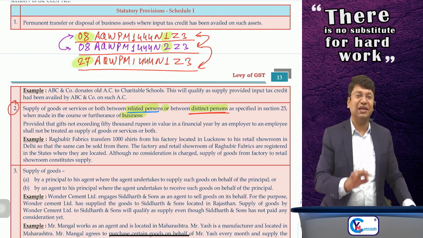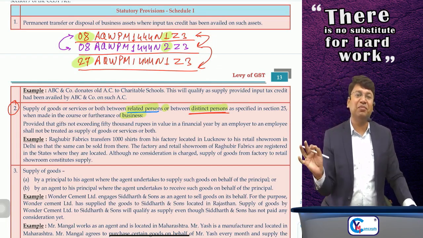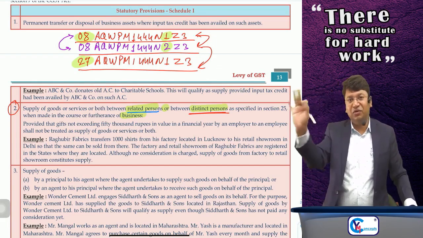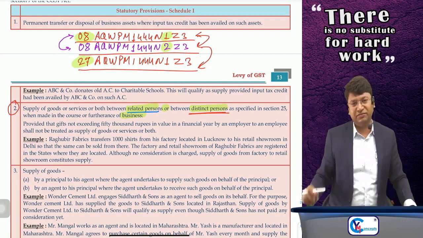So an employer can give gifts valued up to rupees 50,000 per annum per employee without any GST, although it is without consideration and in the course or furtherance of business, no worries.